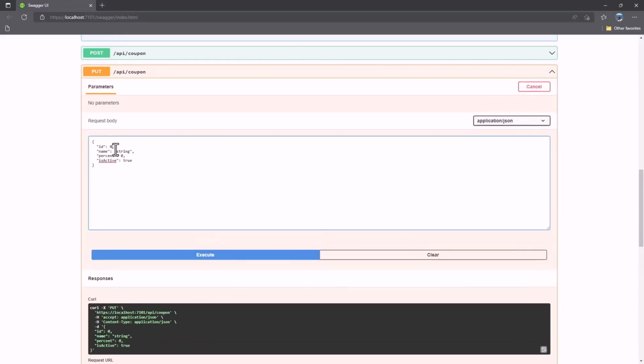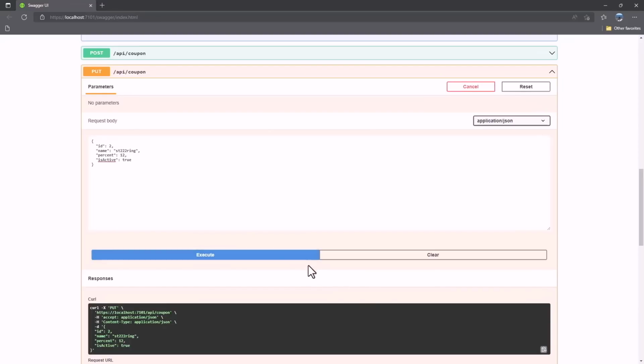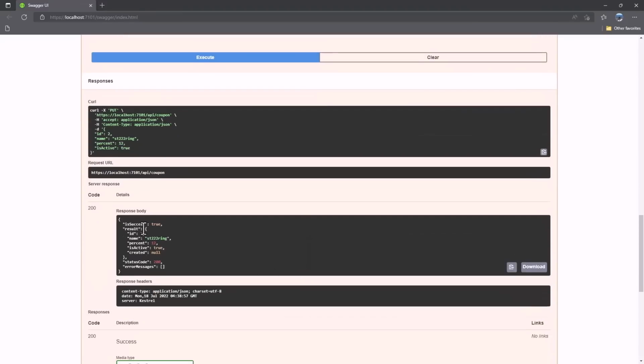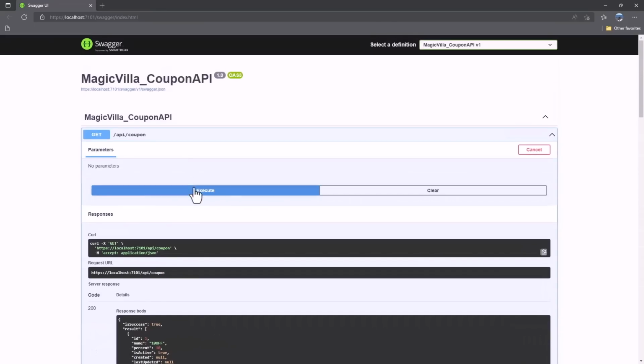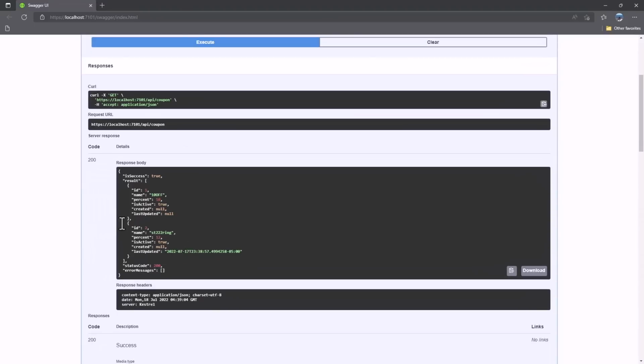We will keep that as 2 here. Change the name and % here to be 12. Let me execute. We scroll down. Perfect, it is successful. Let me try the get all here. And great, our update is working as expected.